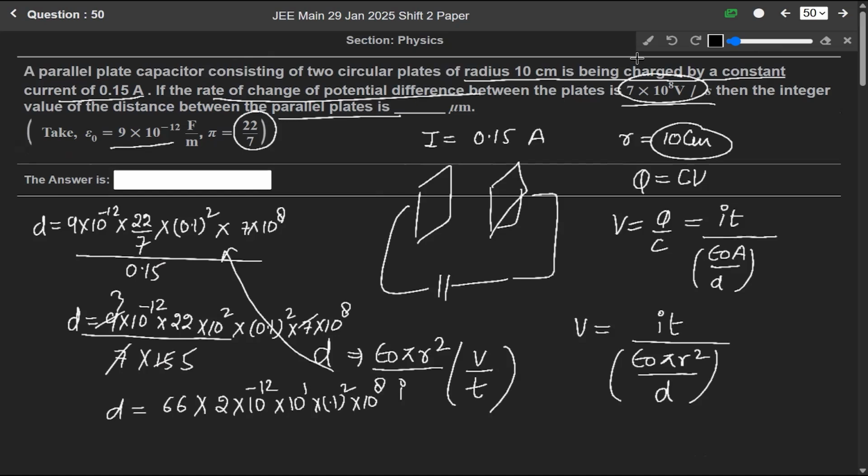So when we solve it, we get D is equals to 1320 micrometer, because we have to find it in terms of micrometer. So our answer is, distance between the parallel plates is 1320 micrometer.